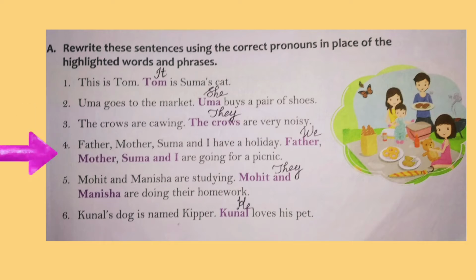Then in the fourth sentence, the nouns father, mother, Suma and I are the nouns that are repeated. Here we use the pronoun we in the place of the repeated nouns. We are going for a picnic. Fifth sentence, the nouns Mohit and Manisha are repeated. So we use the pronoun they instead of Mohit and Manisha in the second sentence. Then in the sixth sentence, the noun Kunal is repeated. Kunal is the name of a boy. So we use the pronoun he.